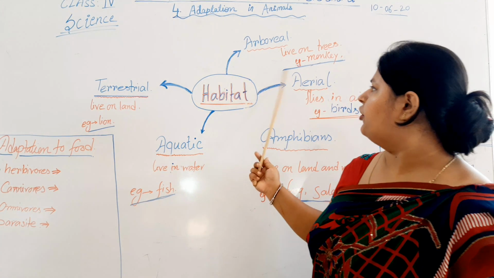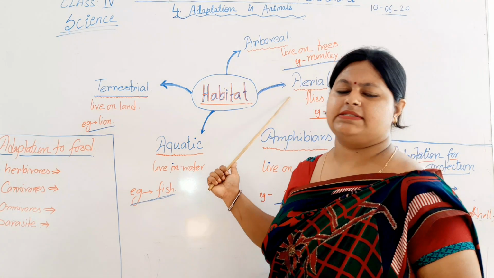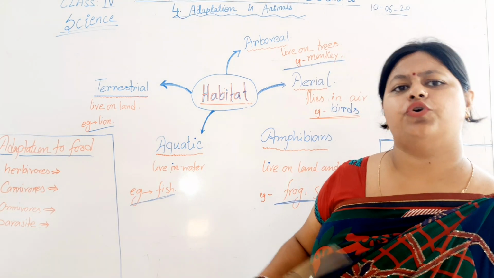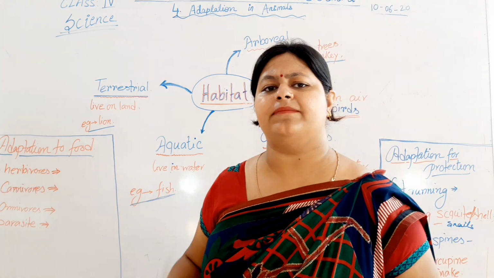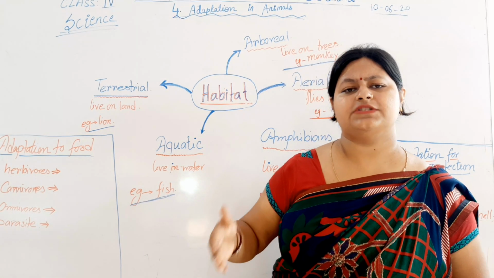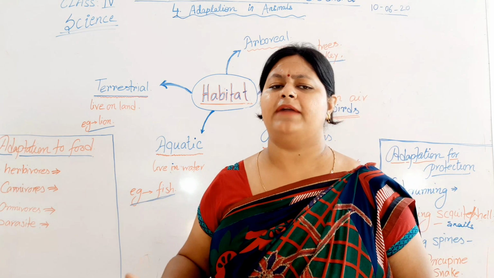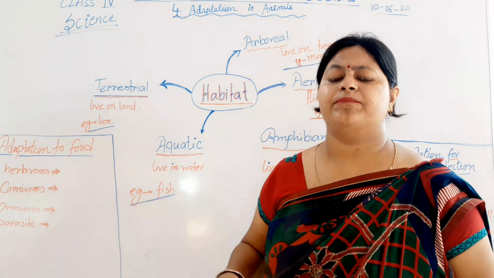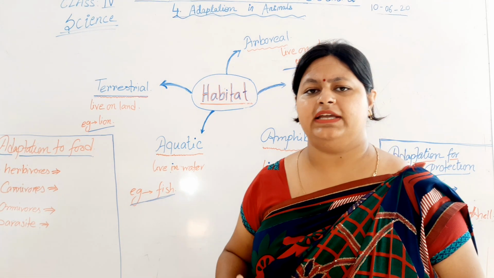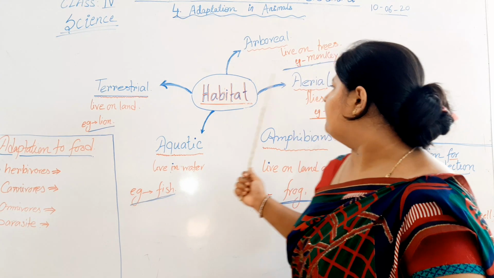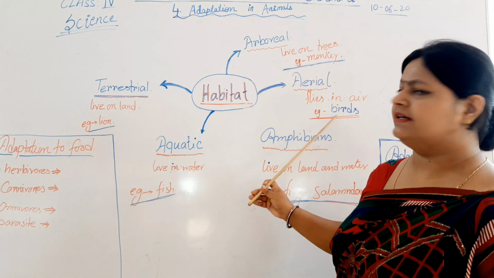The third which we are going to discuss is the aerial animals. Aerial animals are the animals or birds that spend most of their time in the air. They have a very lightweight body, hollow bones and wings to fly. The example of aerial animals are the birds.